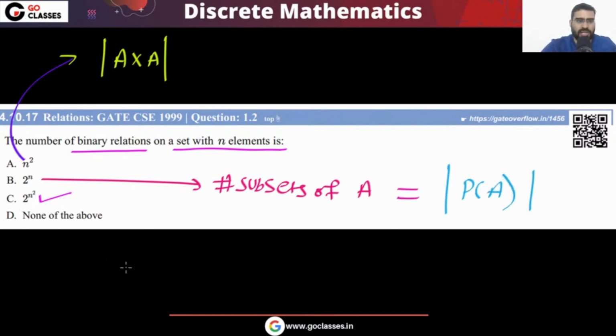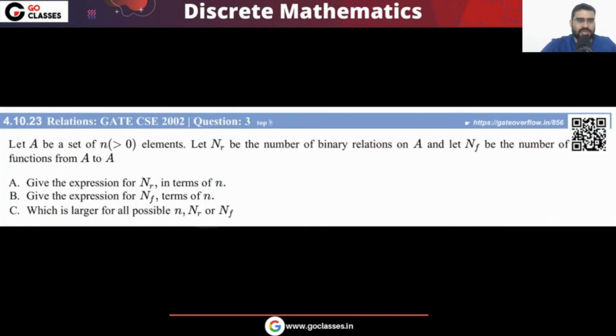Okay, so let's move on now. Let's see this question. This is another good question. This is GATE 2002 question. What is the question saying? The question is saying that let A be a non-empty set. This A has at least one element. So this is a non-empty set.